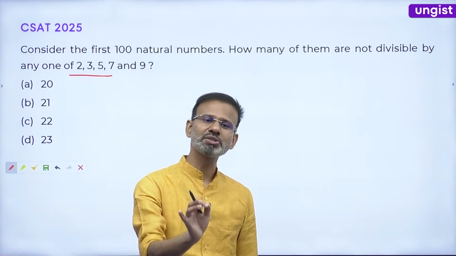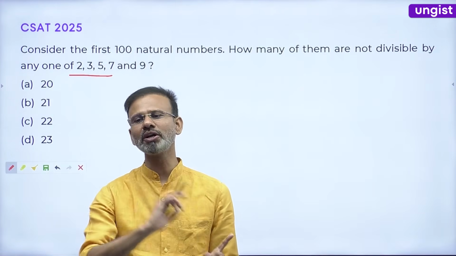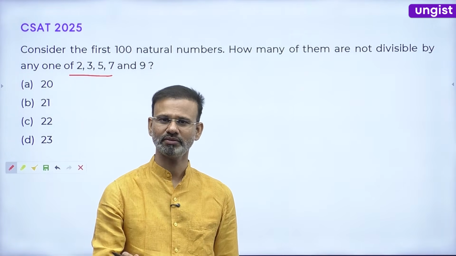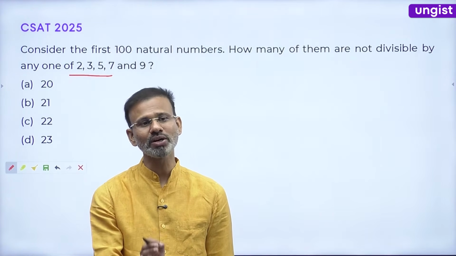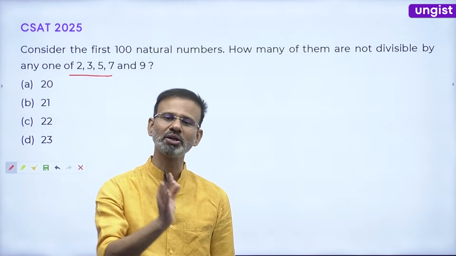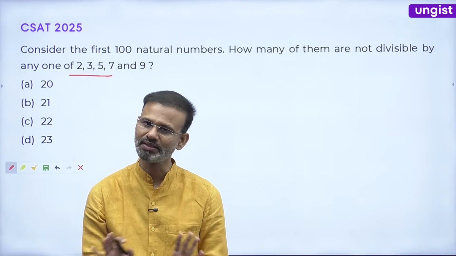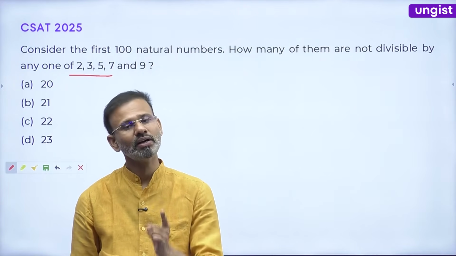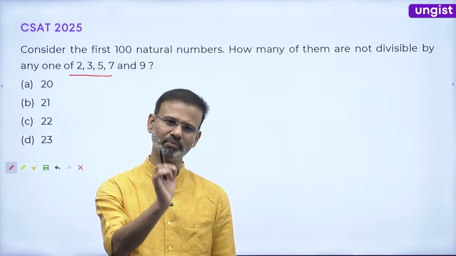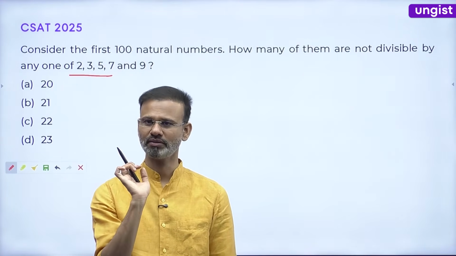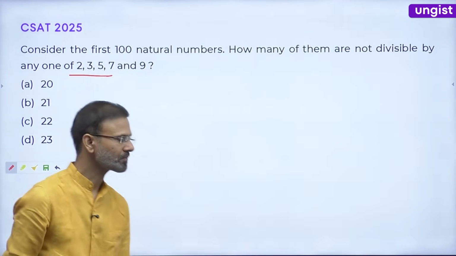This question is trying to ask you the number of prime numbers from 1 to 100. Everyone, yes or no? This question is trying to ask you the number of prime numbers from 1 to 100. That's it. Guys, clear? Now see, there is a scope of one mistake here. Let me tell you that.